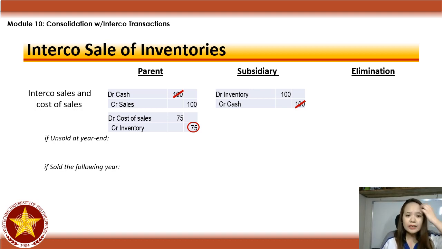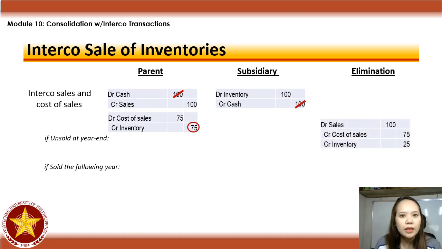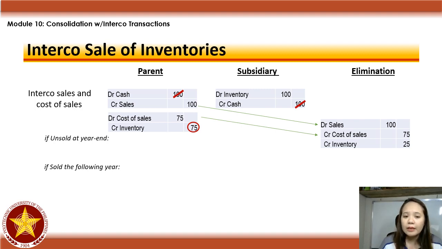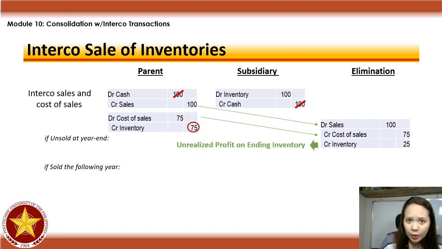So, yung entry ni subsidiary na debit cash, credit sales, debit cost of sales, credit inventory kanina, wala kasi unsold nga siya eh. So if unsold siya at year-end, ang eliminating entry mo dyan is, dapat pa rin matanggal mo yung sales ni parent papunta kay subsidiary. Pero ang cost of sales lang na matatanggal, yung cost of sales lang ni parent na 75, kasi meron kang unrealized profit on ending inventory. Bakit siya unrealized profit? Kasi ito yung profit ni parent papunta kay subsidiary, di ba? Na 25. That's 100 less 75.